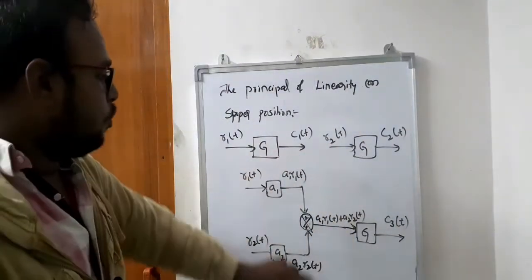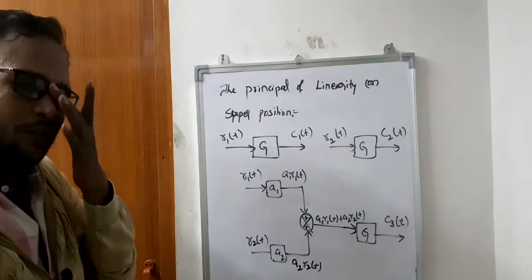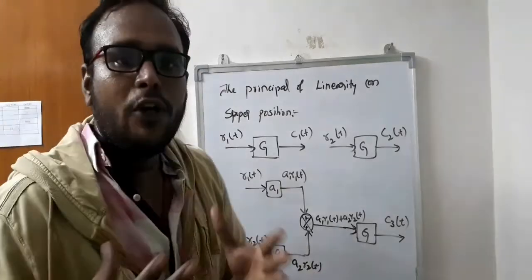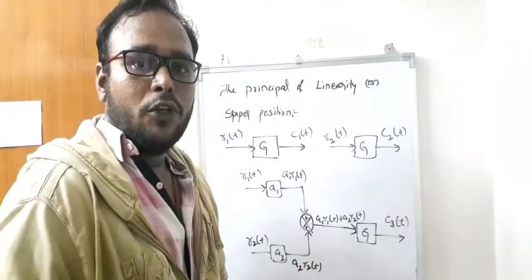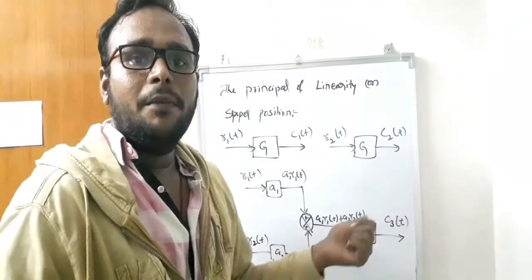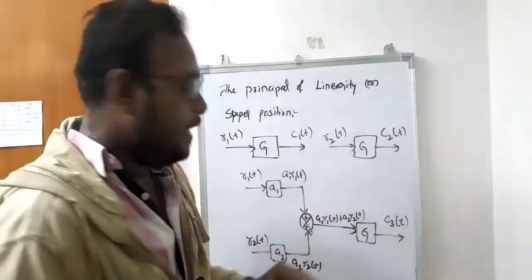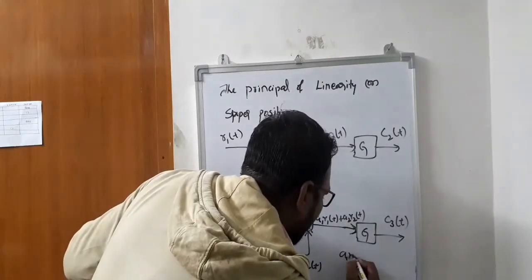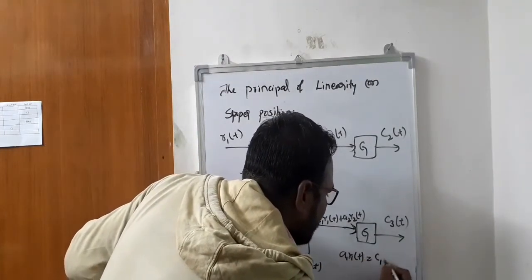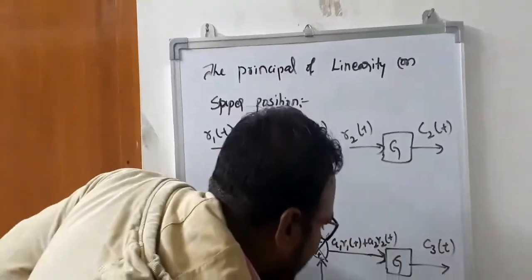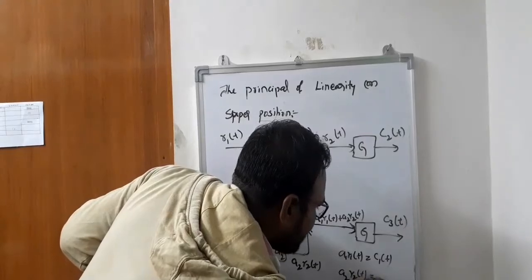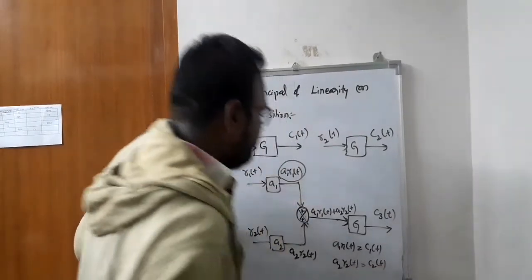So here we got two outputs. Now I am going to show the condition when the system G becomes linear. When it is linear, the output for A1 R1 of t becomes C1 of t, and the output for A2 R2 of t becomes C2 of t.